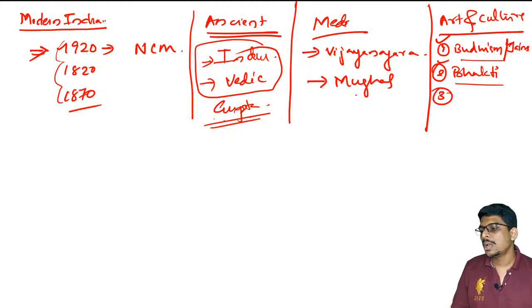Okay, this is modern India, ancient and all the history parts. Now, in Indian polity, the second one is Indian polity.